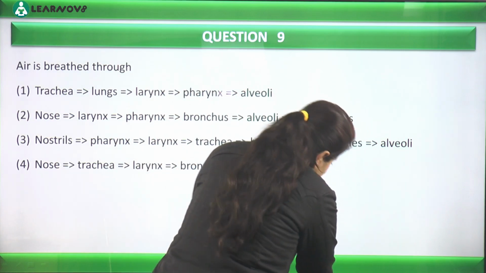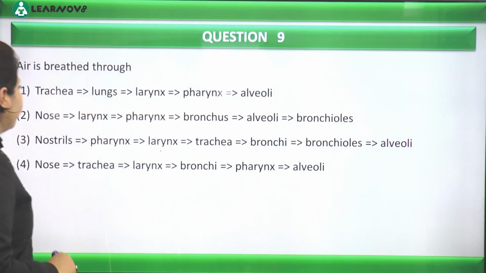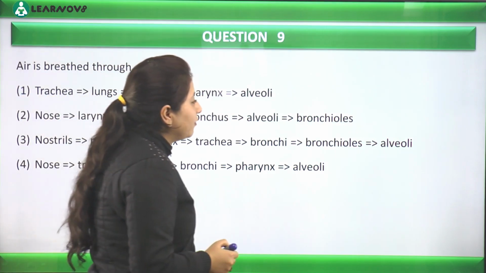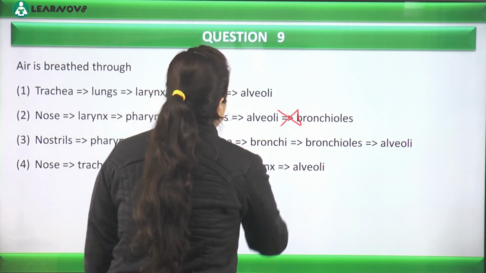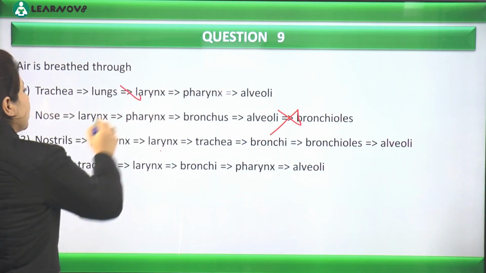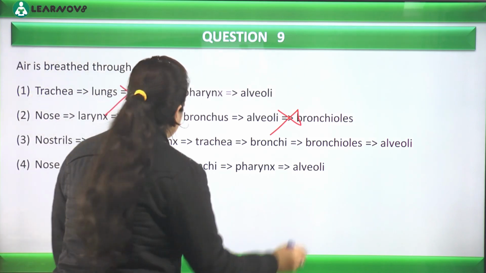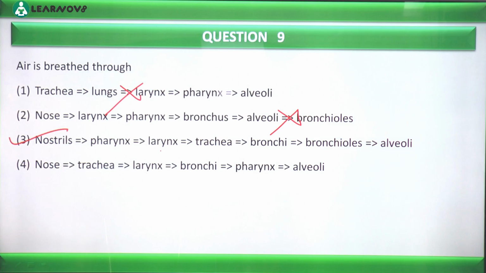Okay, next point we will discuss here. Nose, larynx, pharynx, bronchus, alveoli, bronchioles. यहाँ पे mistake कर दी, यहाँ पे mistake कर दी. Okay, then third, nostrils, pharynx, larynx, trachea, bronchi. हर जगह पे correct sequence है, so this option becomes third.